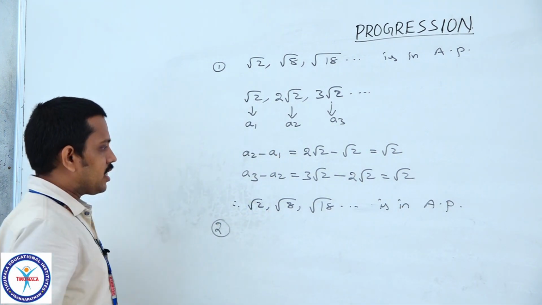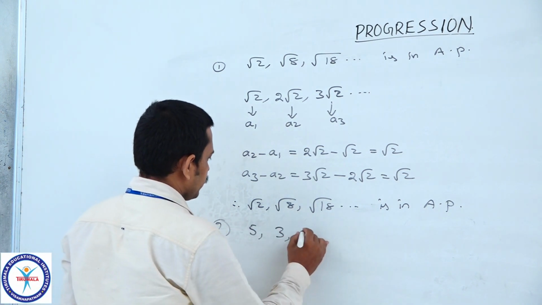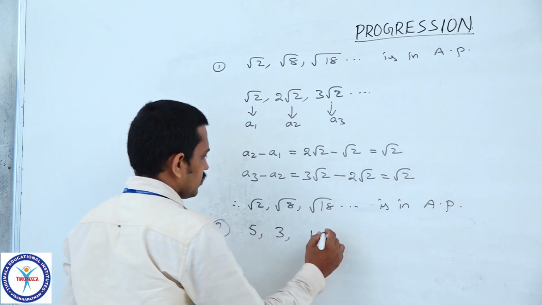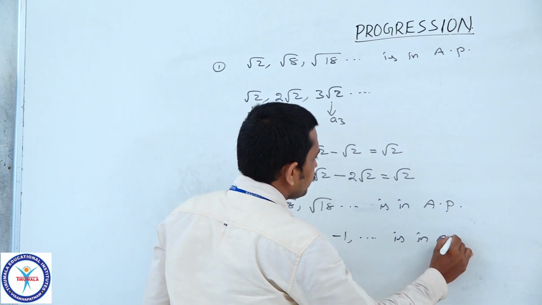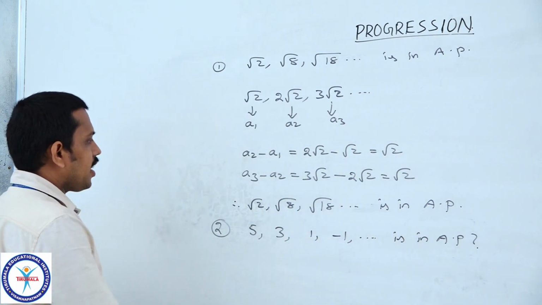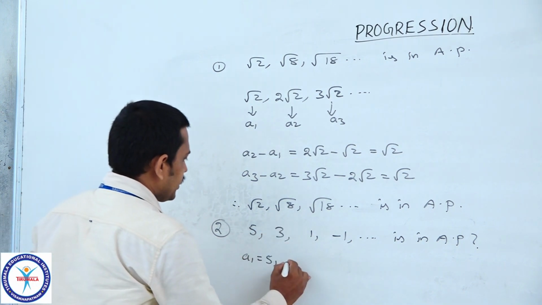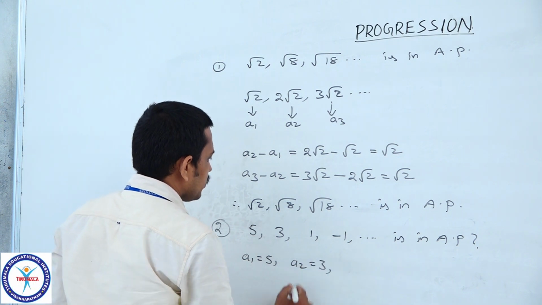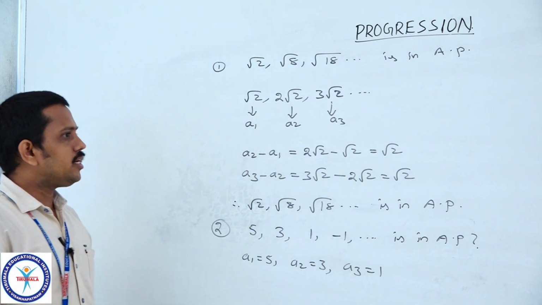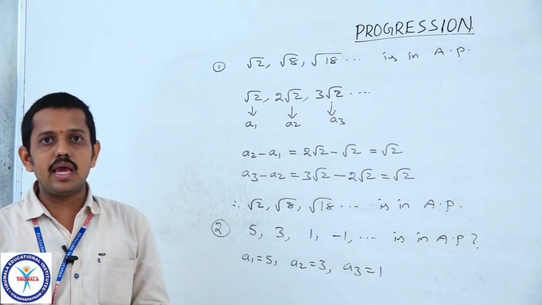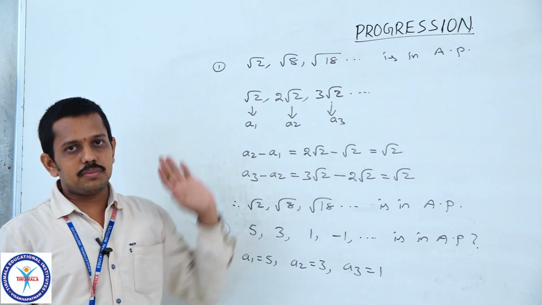Let us consider one more example. So, take 5, 3, 1, minus 1 and so on. Is it in AP? Here the first term a1 is equal to 5, the second term a2 is equal to 3, and the third term a3 is equal to 1. Actually, to say whether the given sequence is in AP or not, we must have a minimum of 3 terms.